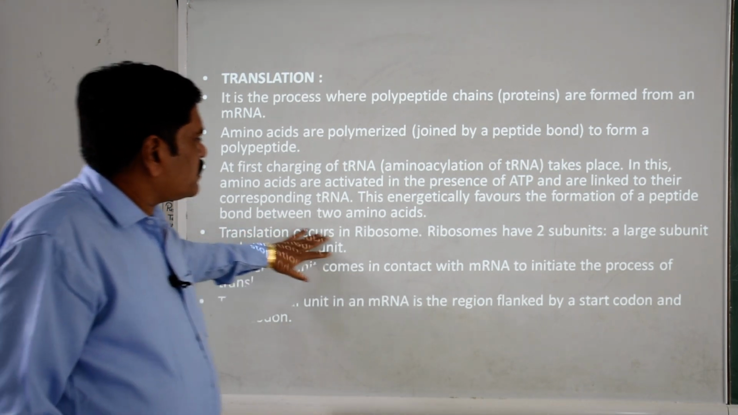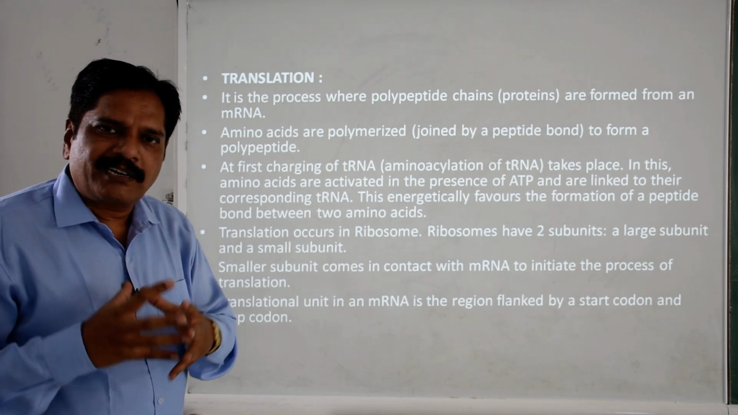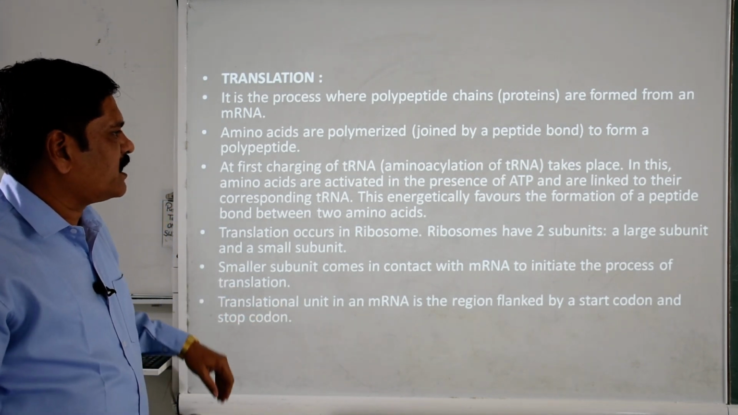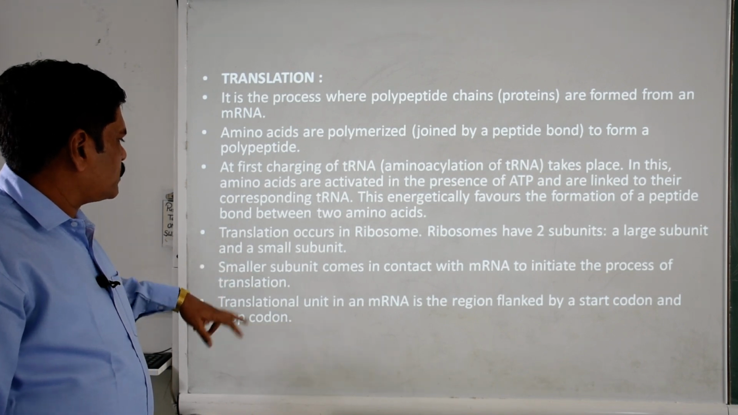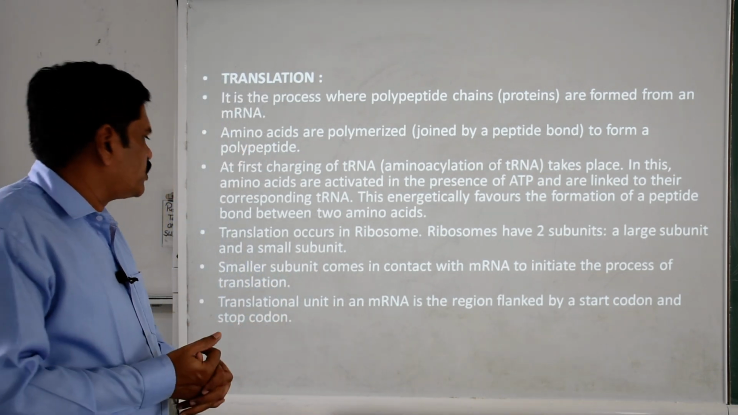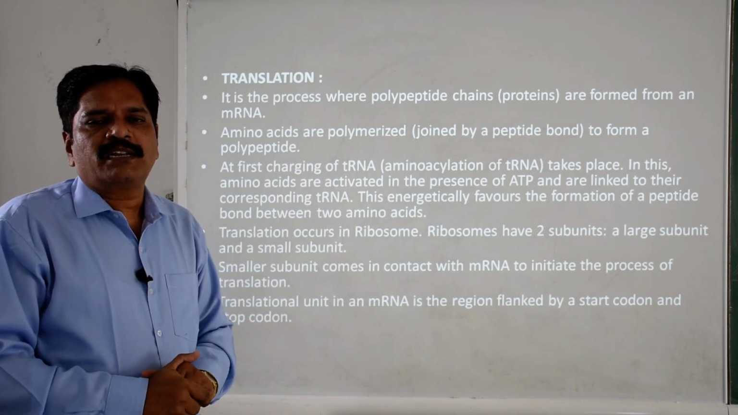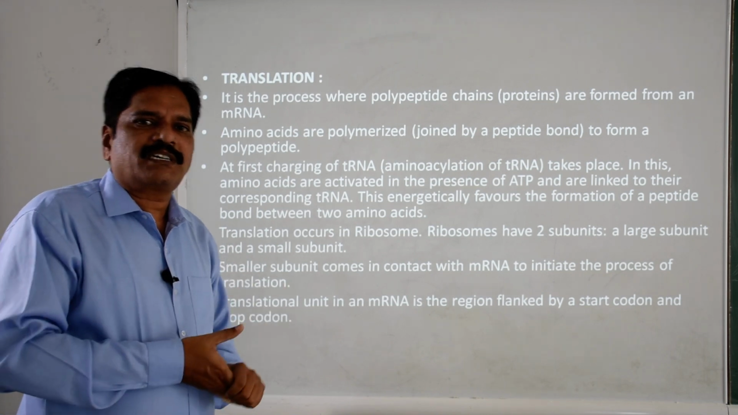Then translation occurs in the ribosome. The ribosome is 70S. You know that one is the 30S unit and the second is the 50S unit. So a large subunit and a small subunit, clear. The smaller subunit comes in contact with the mRNA to initiate the process of translation, and this is called the initiation of the chain, or the initiation of translation.